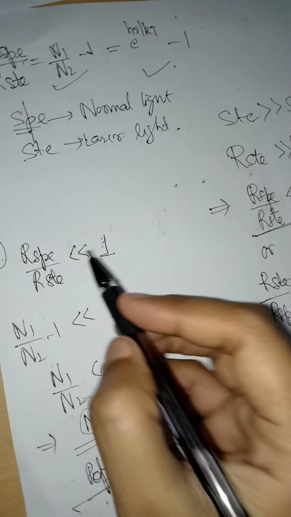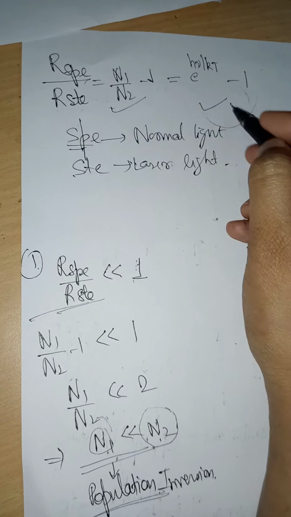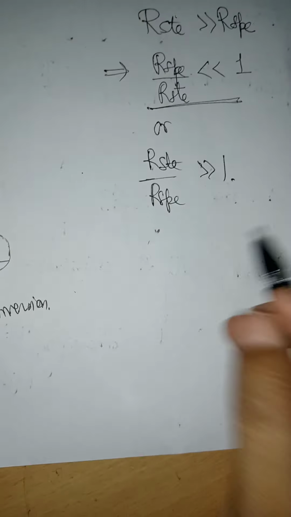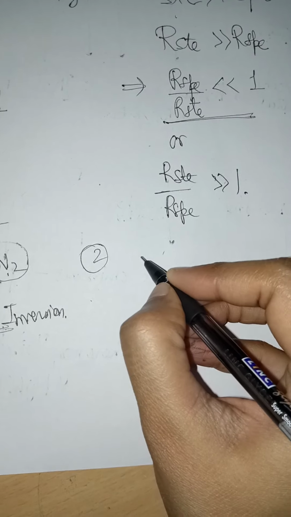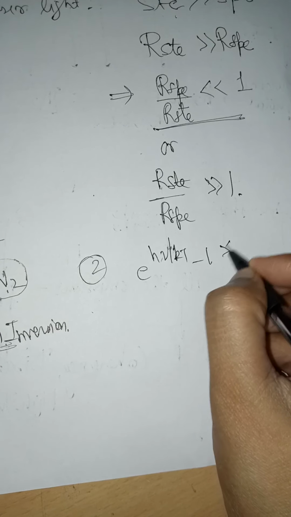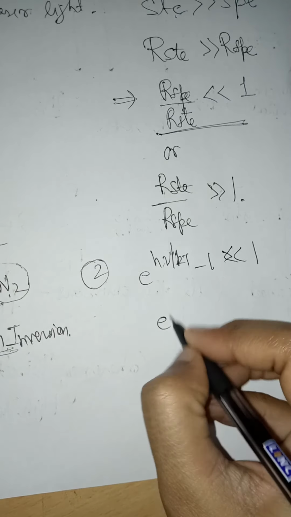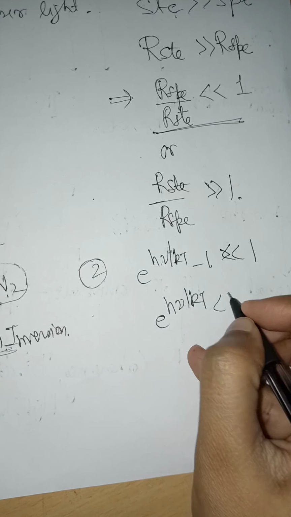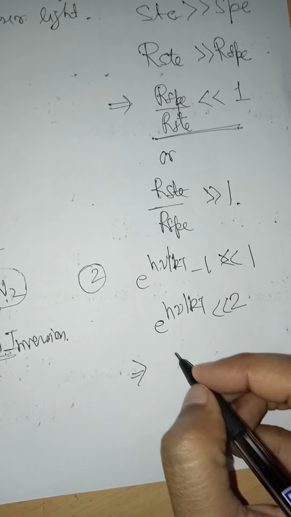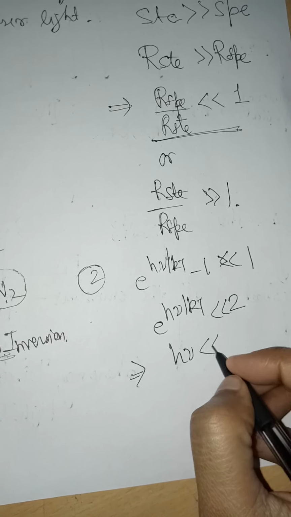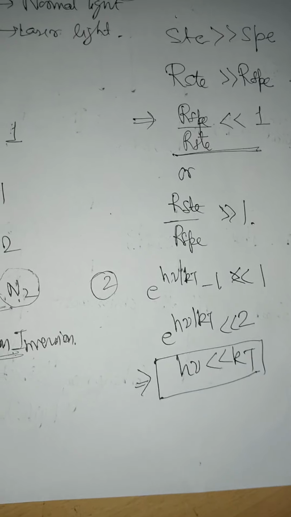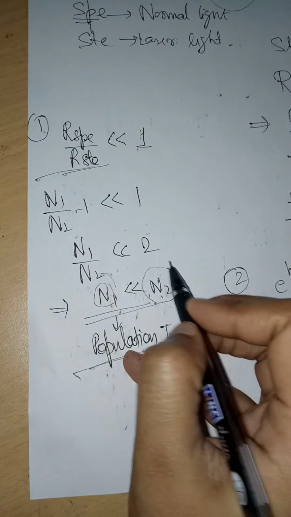So putting the same condition for this relation, we get e to the power h mu by kT minus 1 should be very, very much less than 1. So e to the power h mu by kT should be very, very much less than 2. This is only satisfied when... so these are the two conditions.